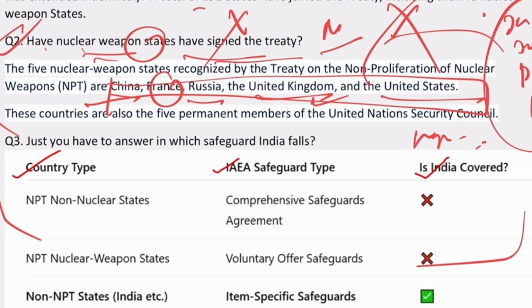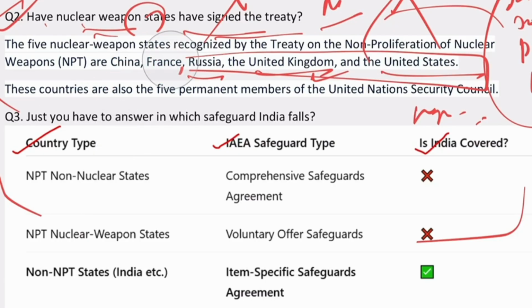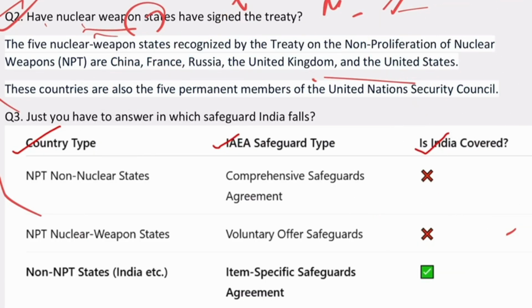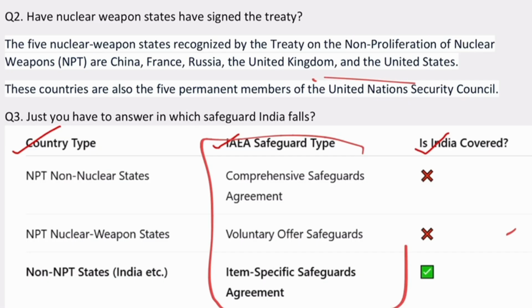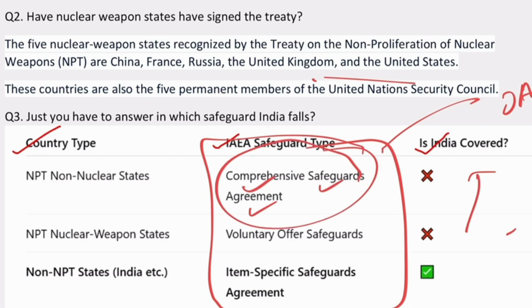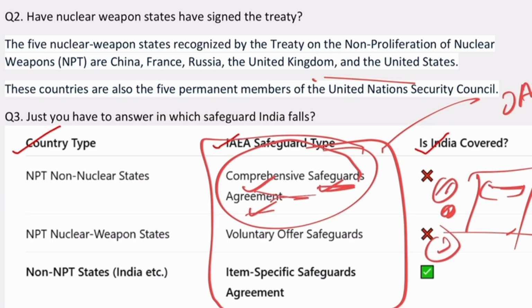Now the very important question, if you see here, is about the safeguards. This is a very important question. There are 3 important types of safeguards developed and regulated by the IAEA. First, the Comprehensive Safeguards Agreement. This can be asked in the form of columns to you, right? They can ask you the Comprehensive Safeguards Agreement falls for which set of countries? So, it is for NPT-signed non-nuclear states.